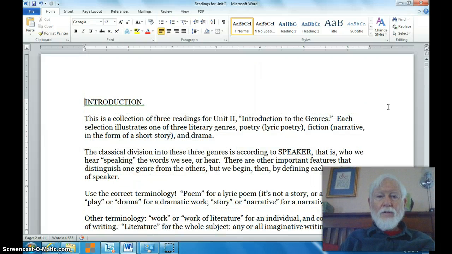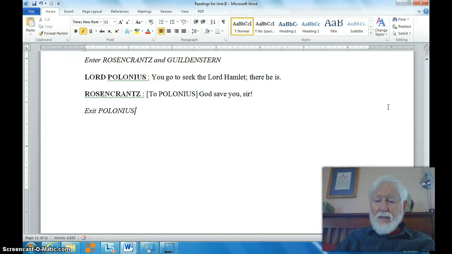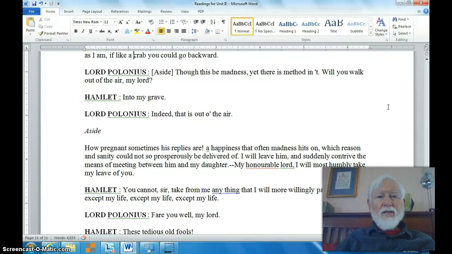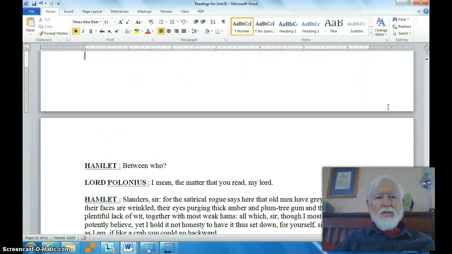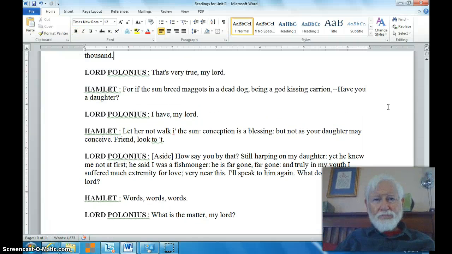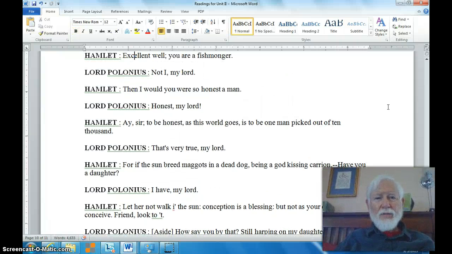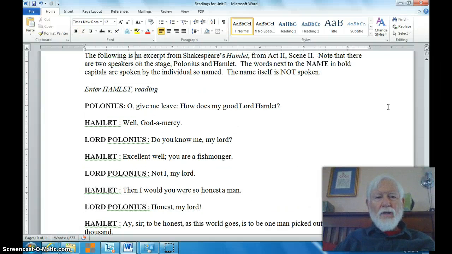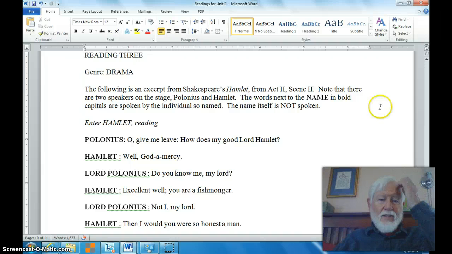And then down toward the end here, we have a selection from a play that we read later in the course, the famous tragedy by Shakespeare called Hamlet. So this is just a selection from Hamlet to give you an idea of what a drama or a play looks like. So that's our genre here, right, is drama.